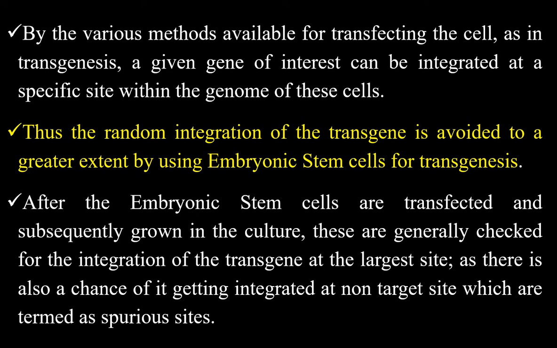After the embryonic stem cells are transfected and subsequently grown in culture, they are generally checked for integration of the transgene at the target site, as there is also a chance of it getting integrated at non-target sites, which are termed spurious sites.